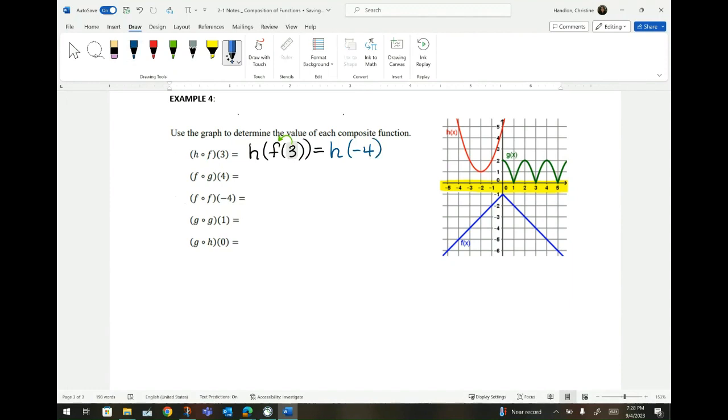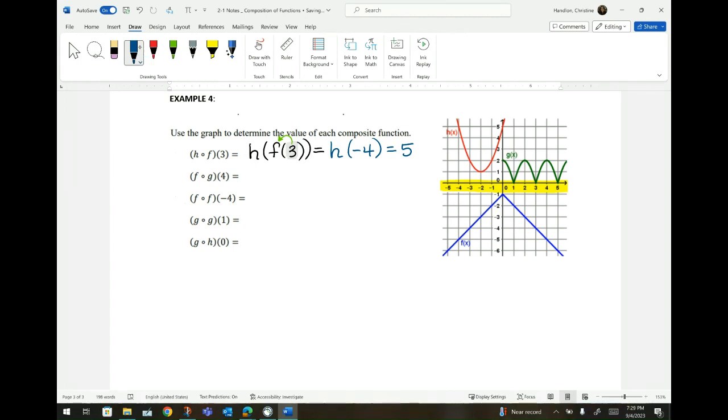Now I start over again. It says to start at -4. So I'm going to start here at -4. And now it's telling me to go to the h function. Well, my h function is red. So 1, 2, 3, 4, 5 units to touch my red. So I'm going to come over here and put 5. Okay? So I want you to do it now for the next 4. Pause the video and try it out.